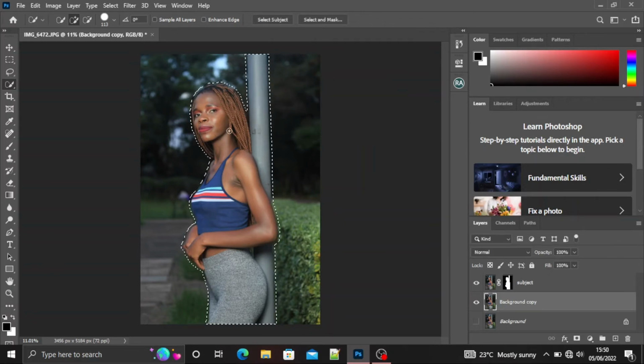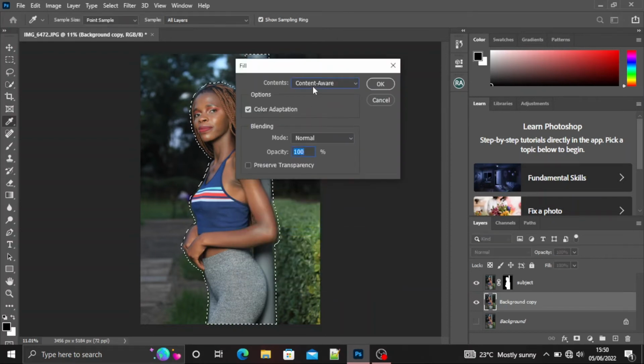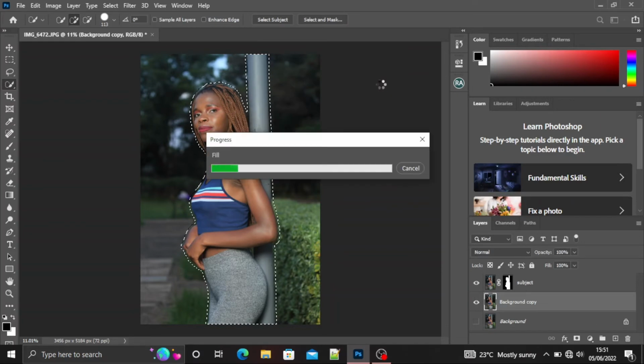Now, once you've done that, right click inside the image and you are going to fill. Make sure it's content aware right here. Opacity, make sure it's 100, blending mode normal, and you say okay.